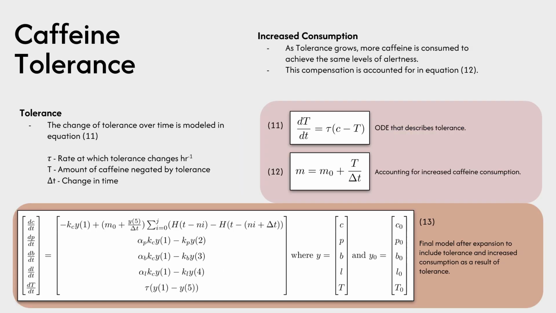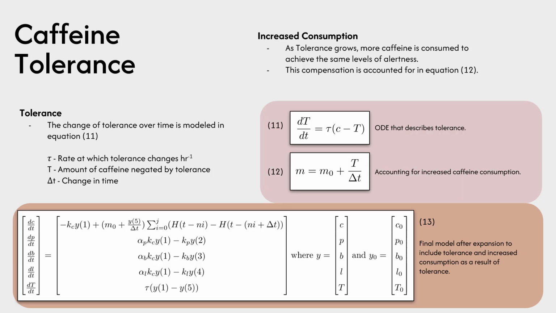The last effect we want to model is the development of caffeine tolerance in response to caffeine within the body. There are a couple aspects to modeling tolerance. One is simply that as caffeine accumulates in the body, we expect tolerance to increase. Secondly, if caffeine is at a steady amount in the body, which it typically is not, but we can imagine it to be the case, tolerance should asymptotically approach that caffeine level, such that it cancels out all the caffeine.